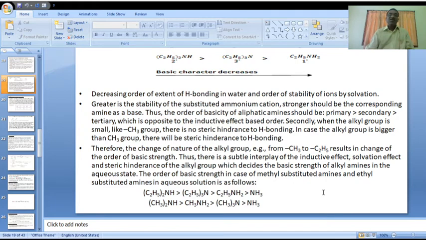But in aqueous state, the order of basic strength depends on all these: plus I inductive effect, solvation effect, and steric hindrance. The alkyl groups, all these effects decide the basic strength character. Is it clear, all of you?